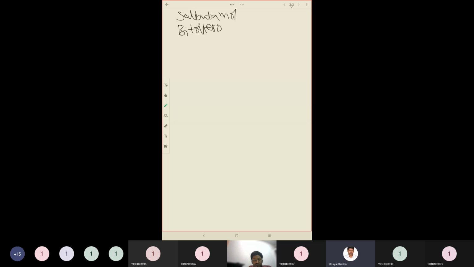Okay, so these all are the examples of beta agonists. Next subcategory is dual alpha and beta agonists. An example is dobutamine.